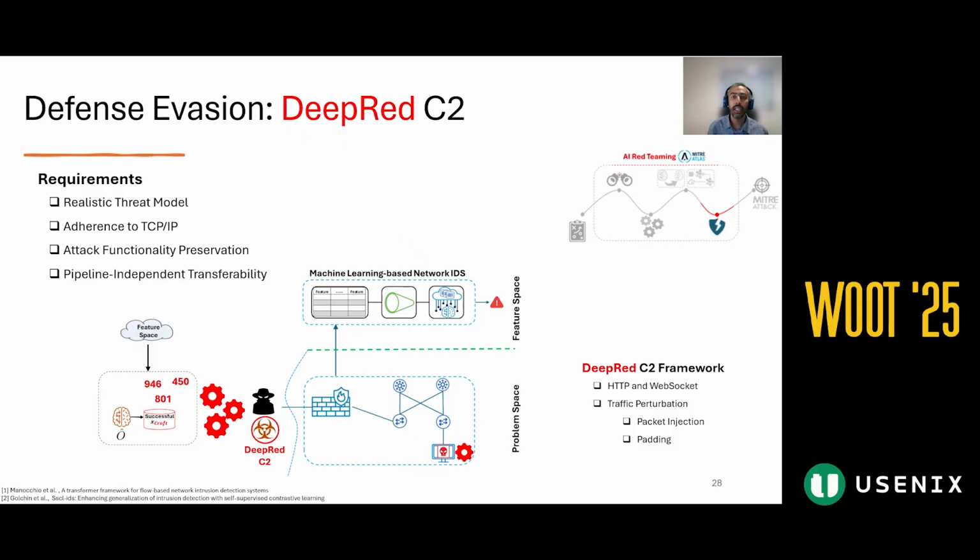Now let's see how we achieve defense evasion against the targeted ML-NIDS. The perturbation values are embedded into the C2 communication, so when statistical flow features are extracted, those delta values are reflected and cause the evasion.